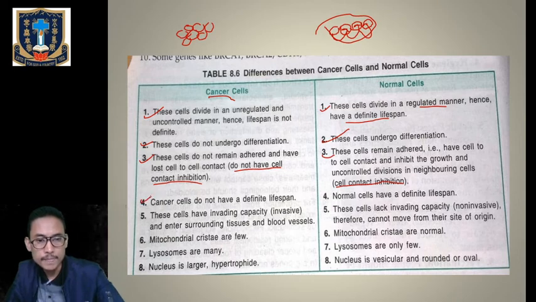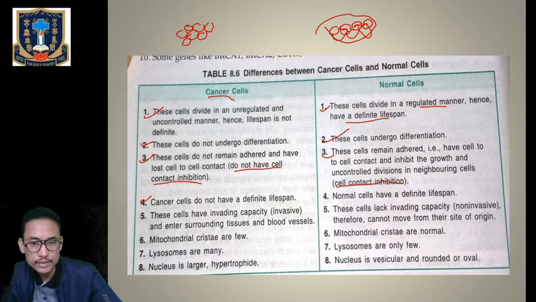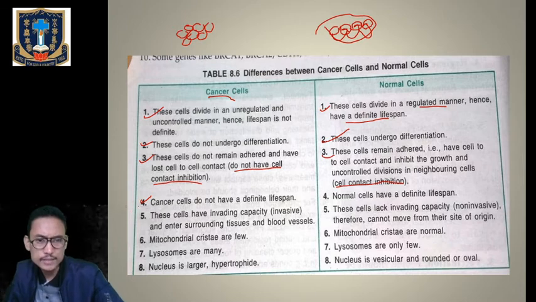Next property is cancerous cells don't have a definite lifespan. We just learned that, whereas normal cells have got a definite lifespan. Since the cancerous cells undergo rapid, uncontrolled cell divisions, they don't undergo differentiation. So cancerous cells don't have a particular lifespan.